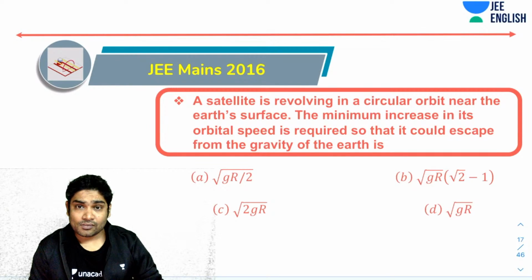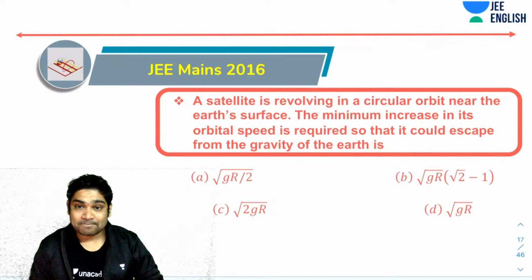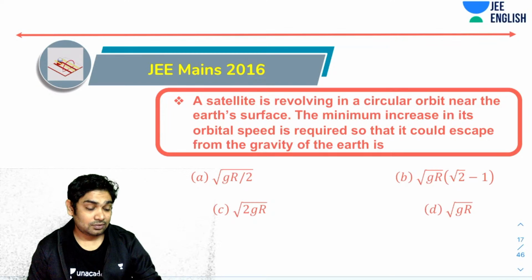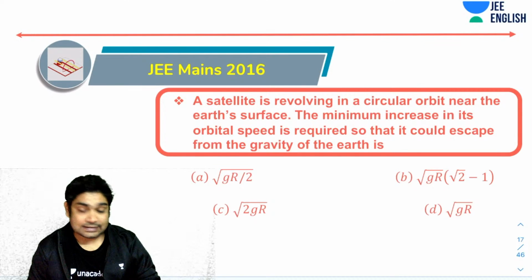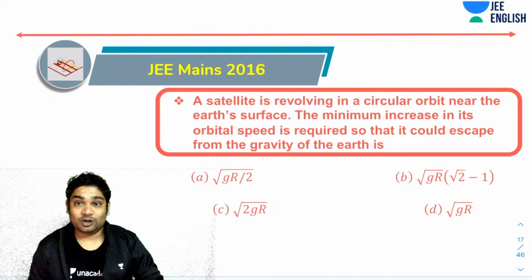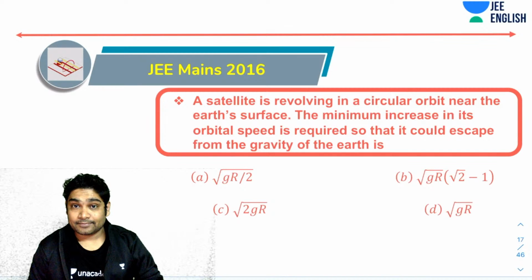What will be the increase? Please notice the word increase in its orbital speed. Let's see if you guys can figure this out. Anybody? Any answers? You should immediately realize it cannot be this. This is the escape velocity. So this option obviously cannot be correct, right? How about the other options?